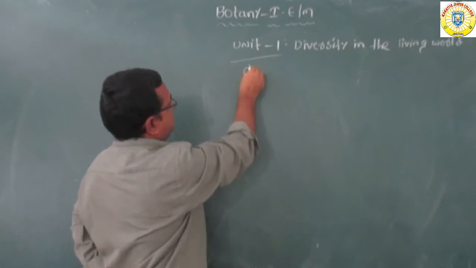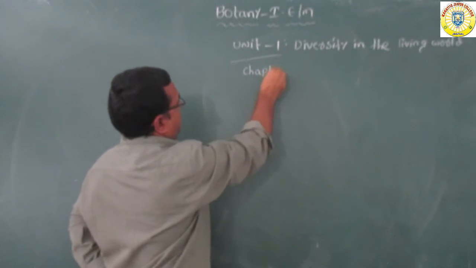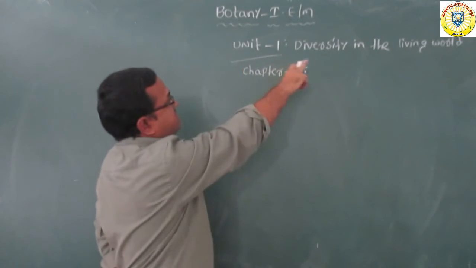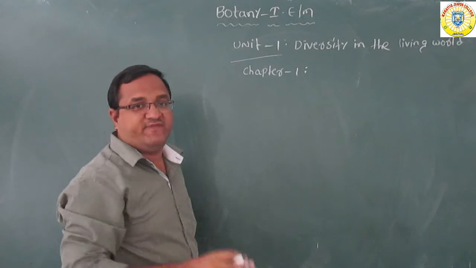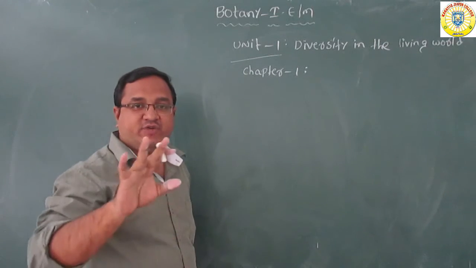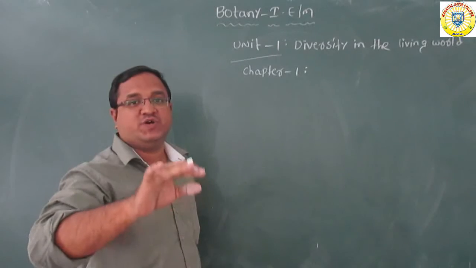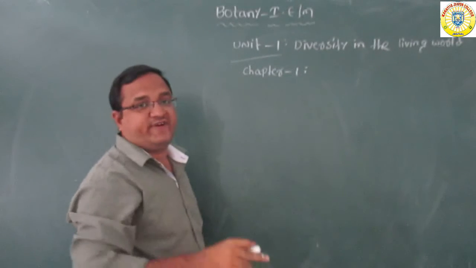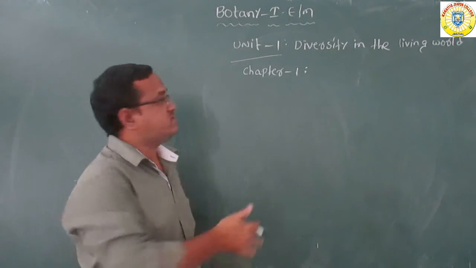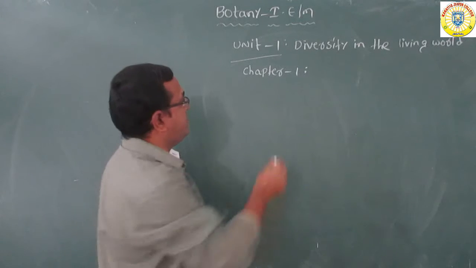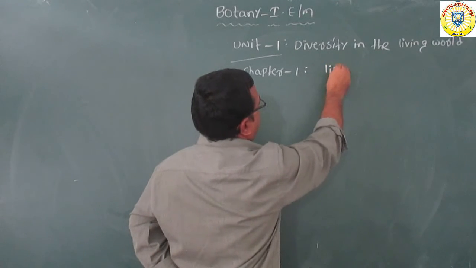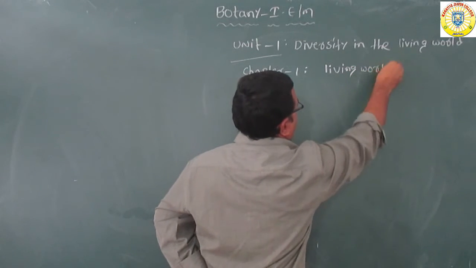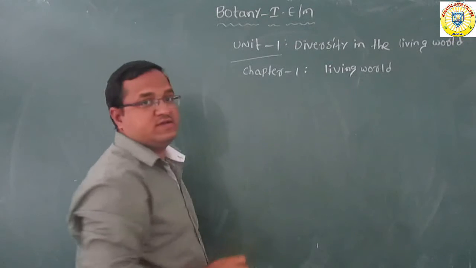So what is chapter 1? Before, I said 7 units are there, divided into 13 chapters. The first unit is diversity in the living world, divided into 4 chapters. What is chapter number 1? Chapter number 1 is the living world.